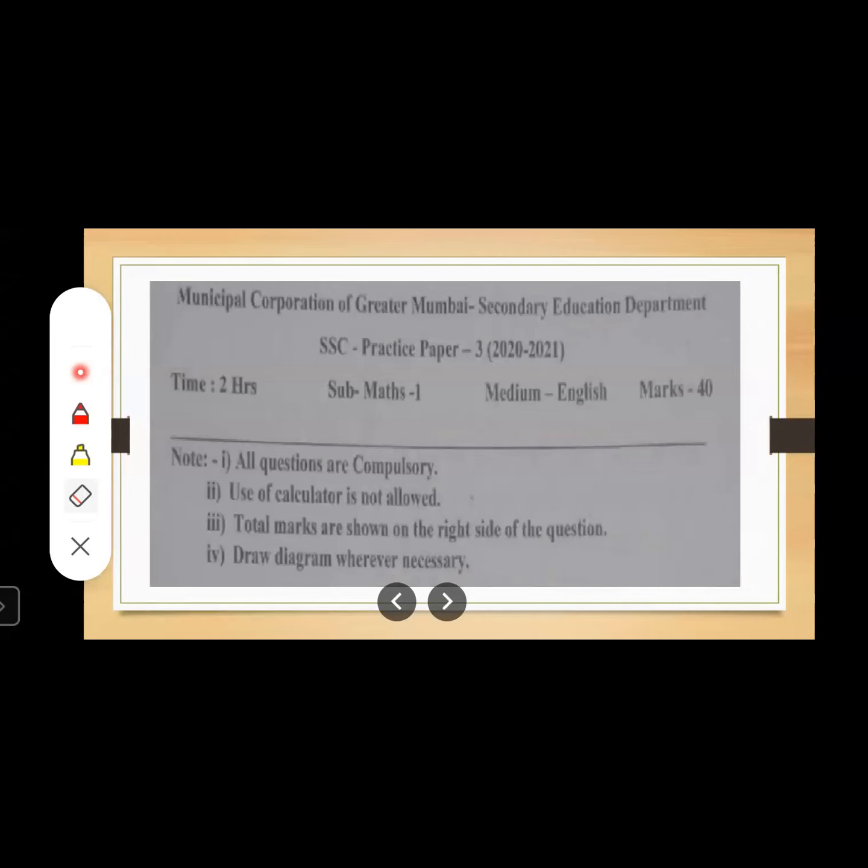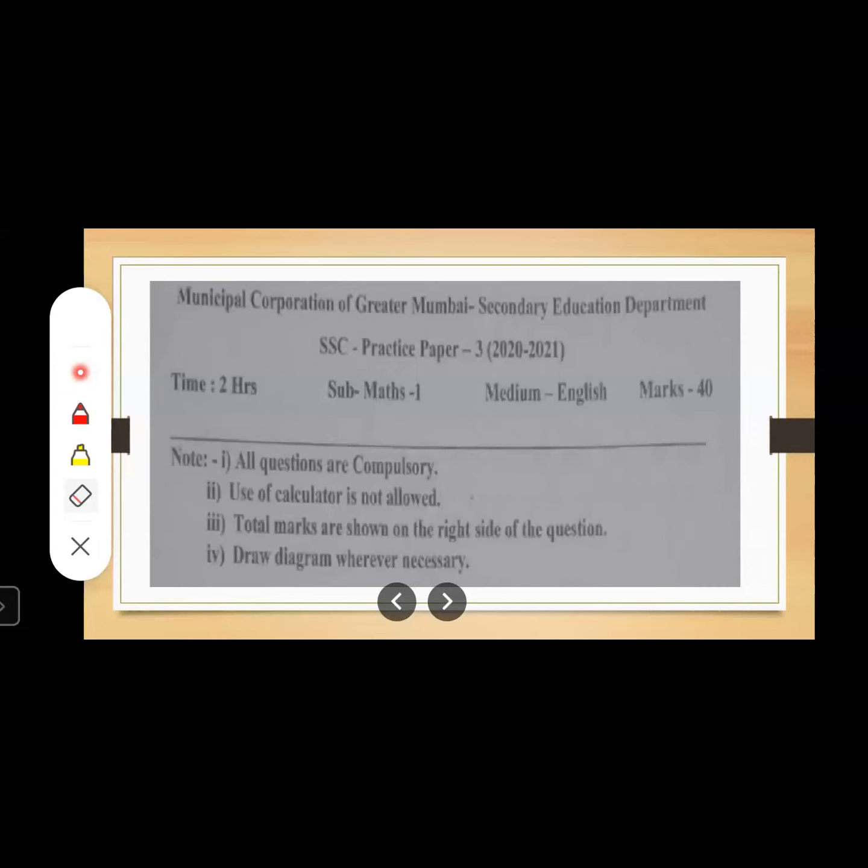First of all, let us check which are the different modes given. All the questions are compulsory. There will be total 5 questions. You have to attend all 5 questions. Maybe there will be internally sub options. See it carefully and read again and again, and then start solving your paper.